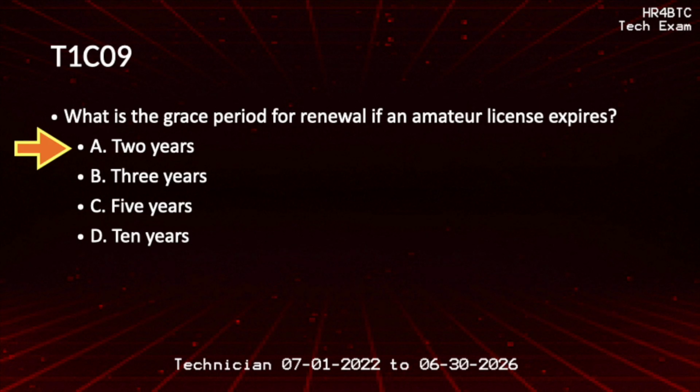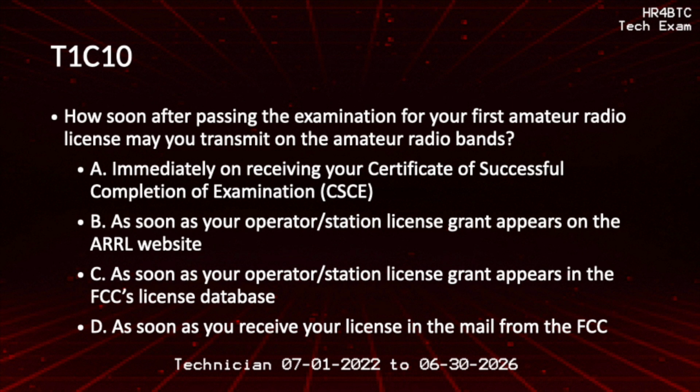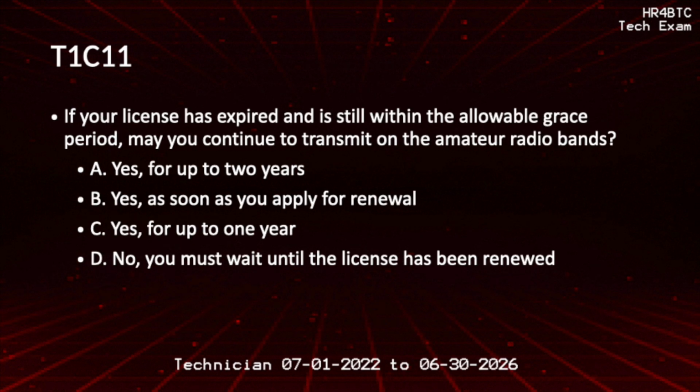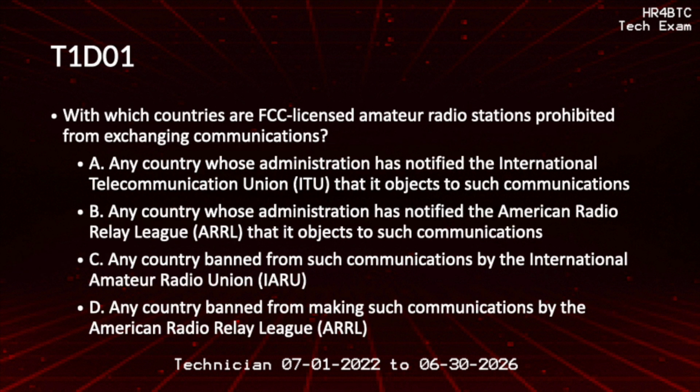How soon after passing the examination for your first amateur radio license may you transmit on the amateur radio bands? As soon as your operator/station license grant appears in the FCC's license database. If your license has expired and is still within the allowable grace period, may you continue to transmit on the amateur radio bands? No, you must wait until the license has been renewed. With which countries are FCC-licensed amateur radio stations prohibited from exchanging communications? Any country whose administration has notified the International Telecommunication Union, ITU, that it objects to such communications.